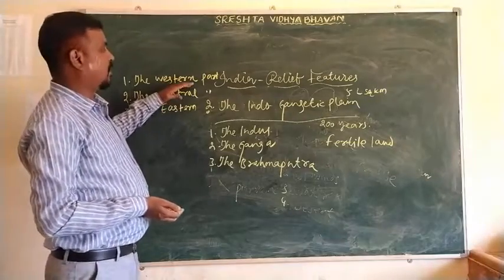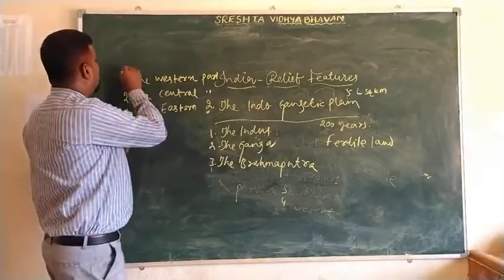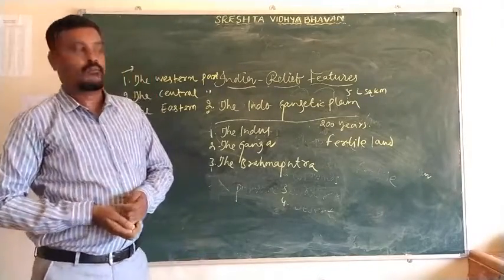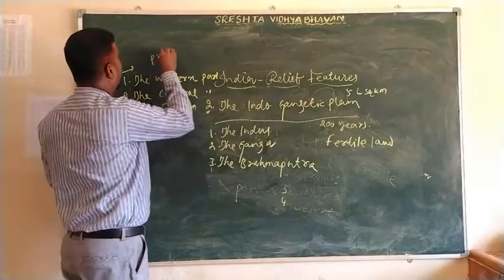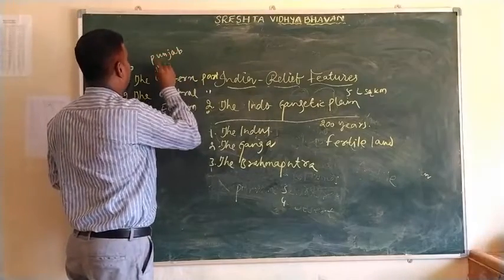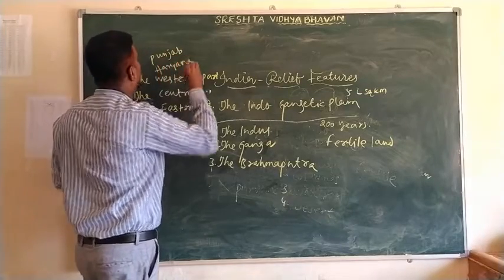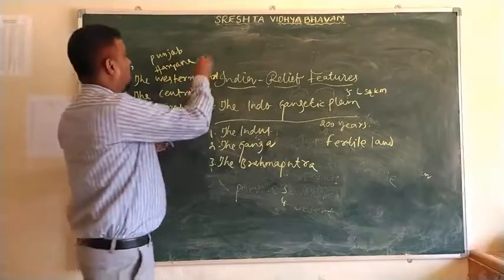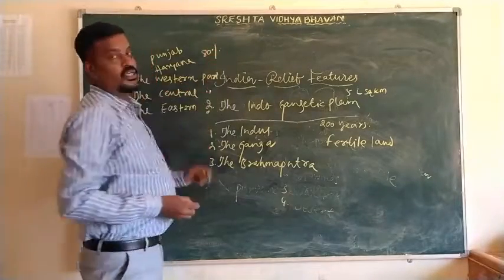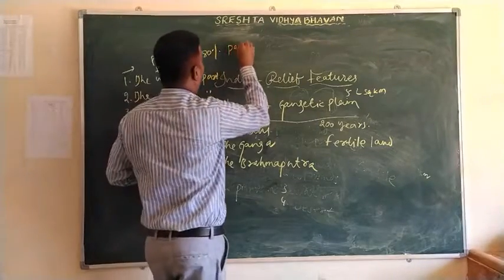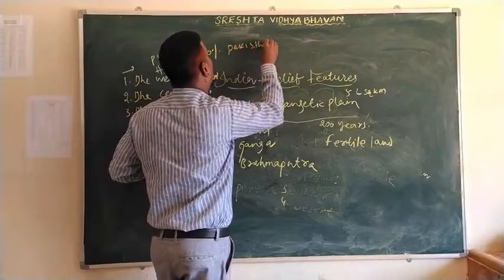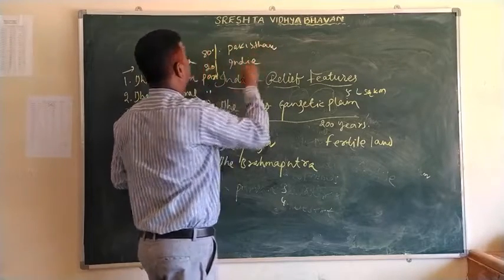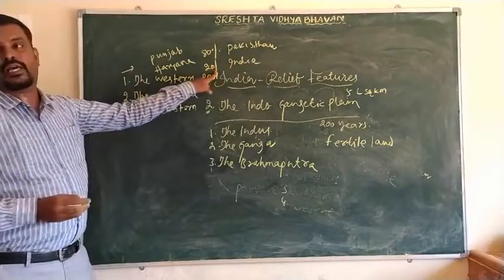In the western part, the regions covered are Punjab and Haryana. Of the Indus River water, 80% is used by Pakistan and only 20% is used by India.